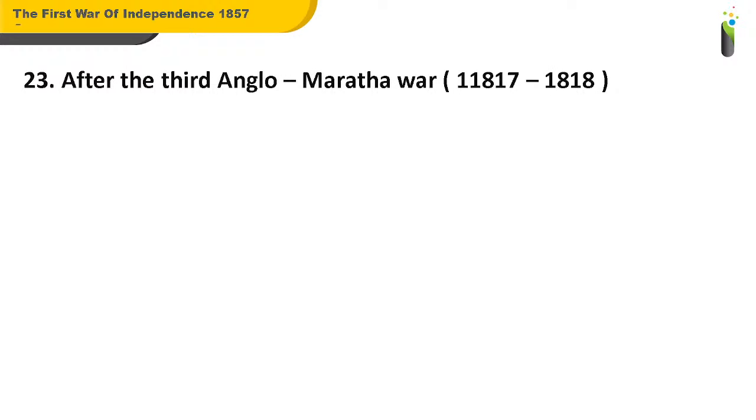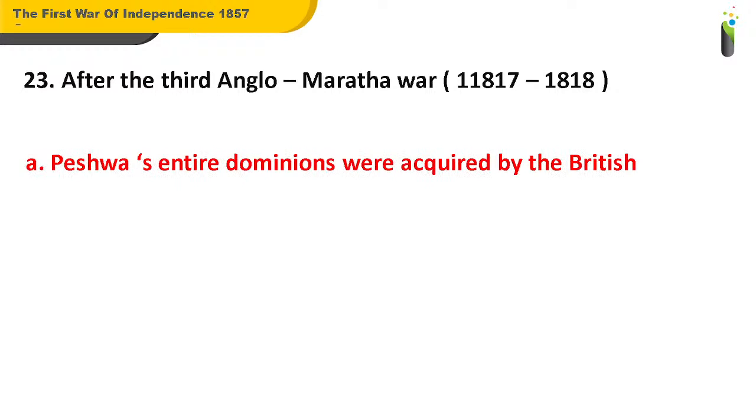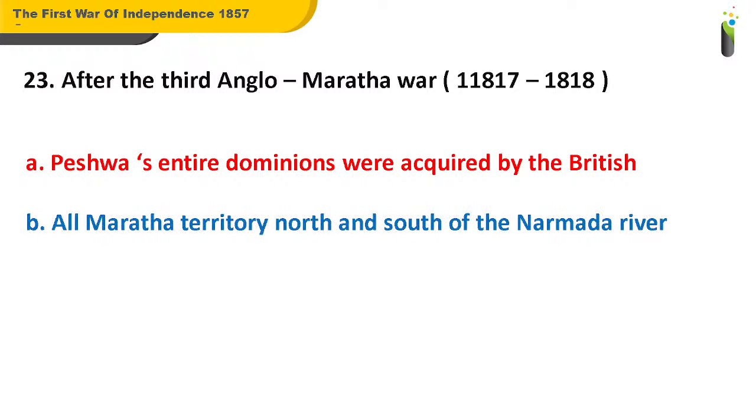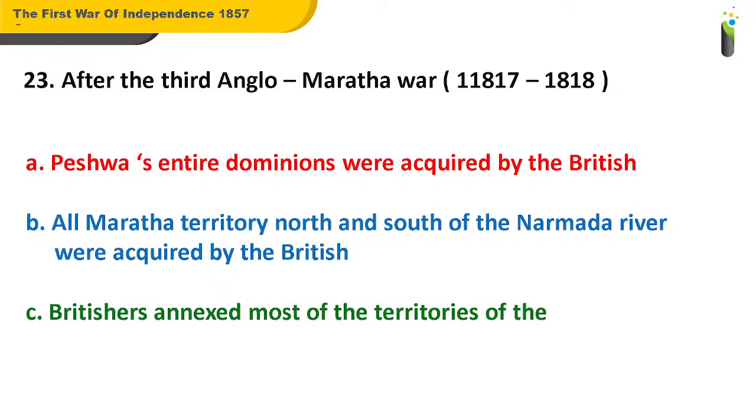After the Third Anglo-Maratha War, that is from 1817 to 1818, A. Peshwa's entire dominions were acquired by the British. B. All Maratha territory north and south of the Narmada River were acquired by the British. C. Britishers annexed most of the territories of the Mysore state. And D. Both A and B. So, what should be the answer for question number 23?